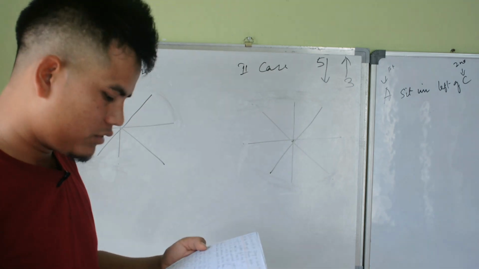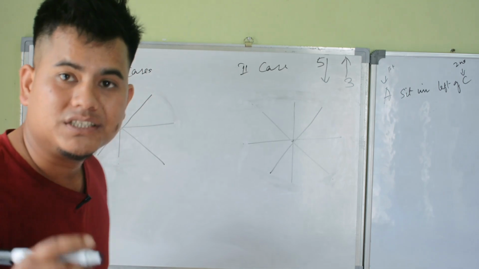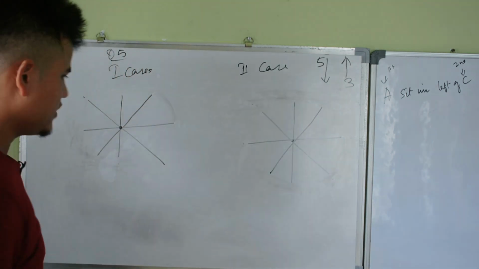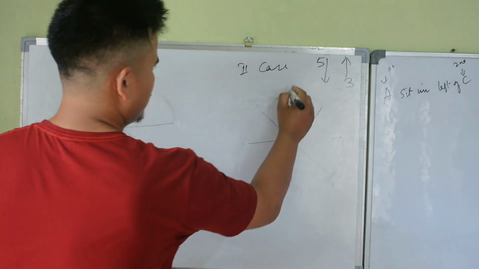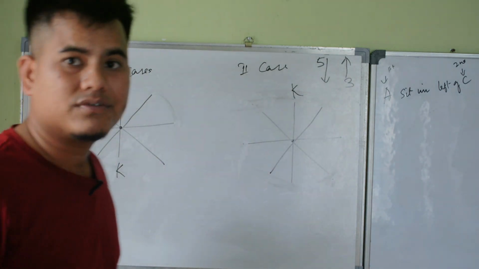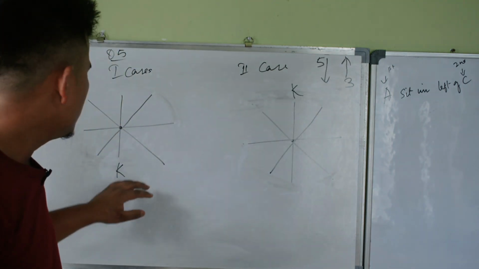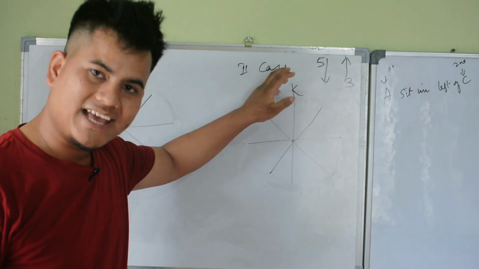Three of them are facing outward while five are facing inward. M is third to the right of K. In this case, we have to take two cases, and we solve through the first case, then the second case.